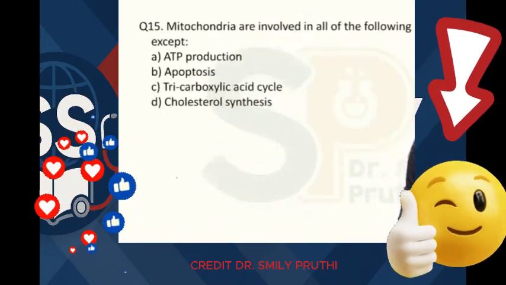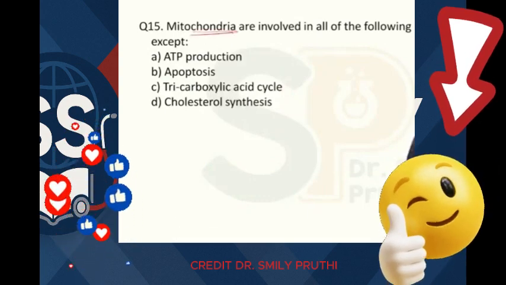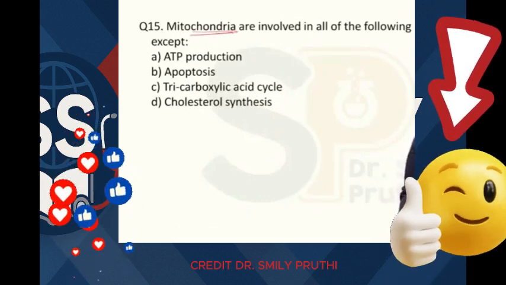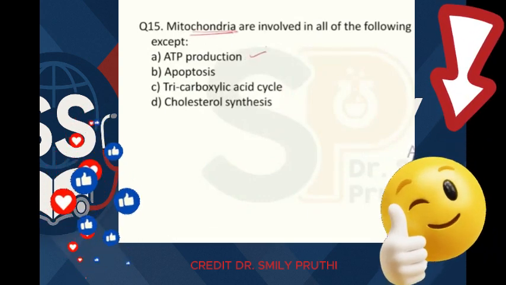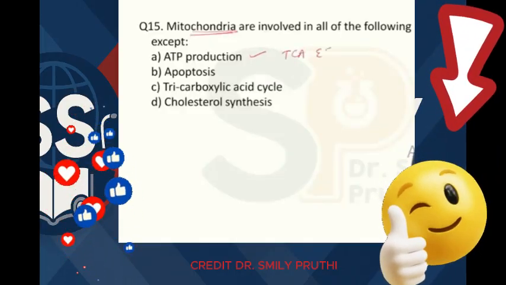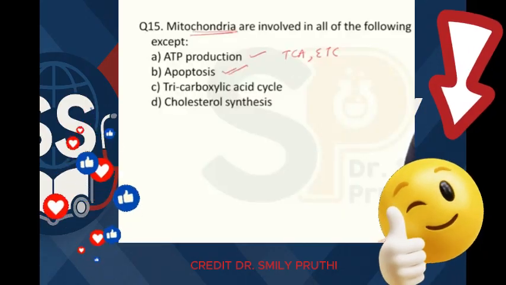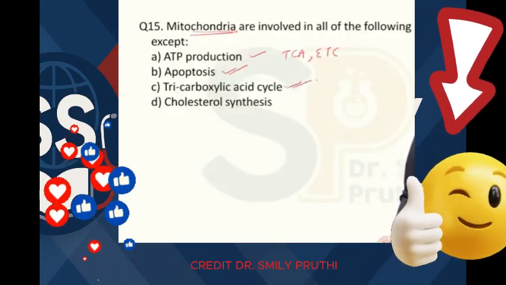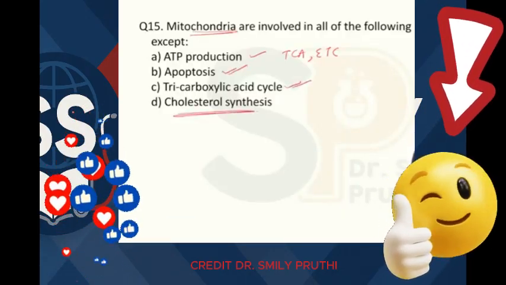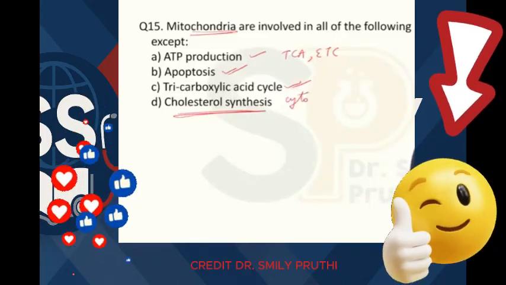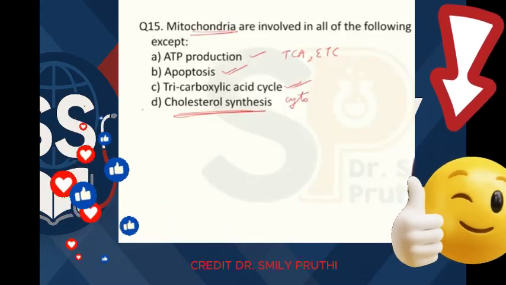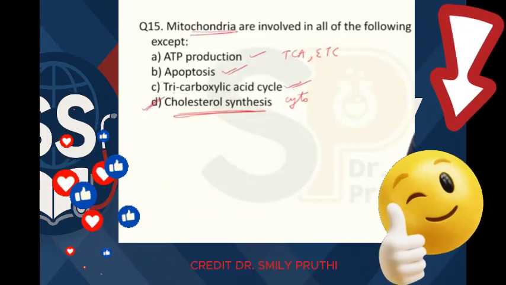Next question, question number 15. Mitochondria are involved in all of the following except. In mitochondria, ATP production occurs because TCA and ETC occur in mitochondria. You all know apoptosis also occurs in mitochondria. TCA cycle occurs in mitochondria. But cholesterol synthesis occurs in cytoplasm. So the answer to this question is cholesterol synthesis, right?